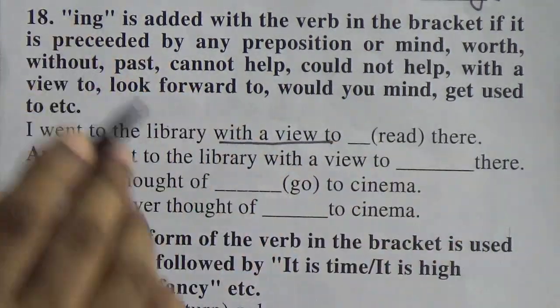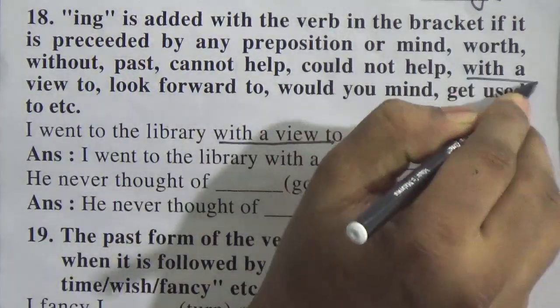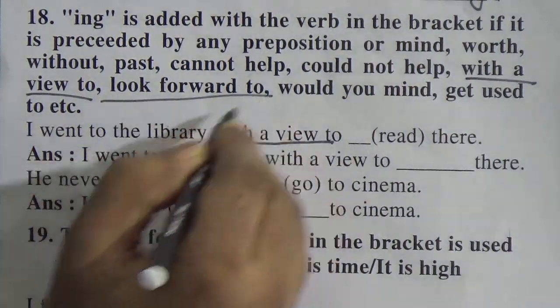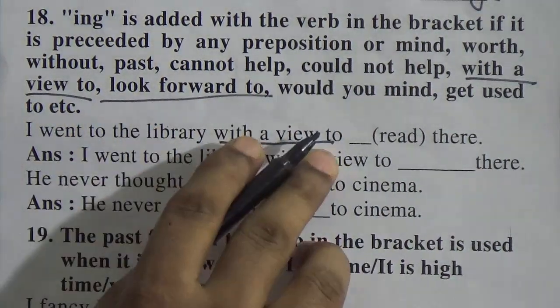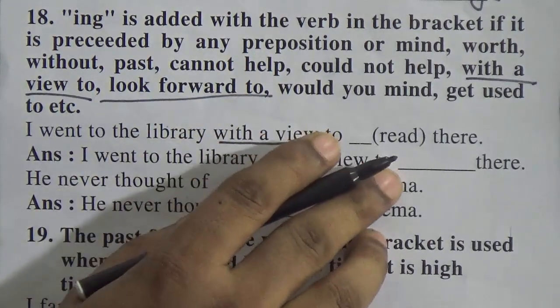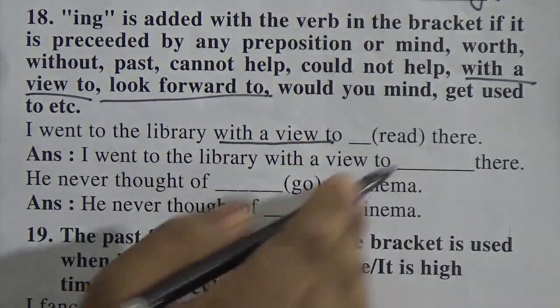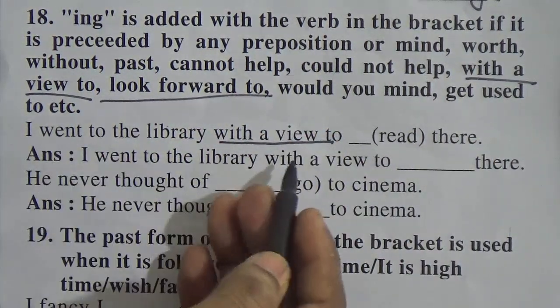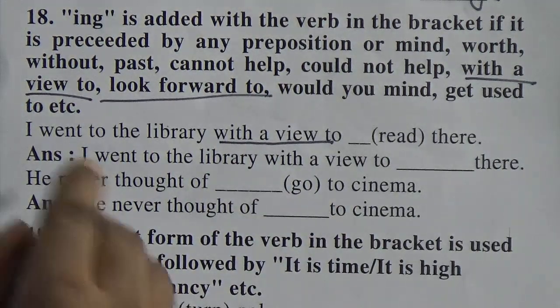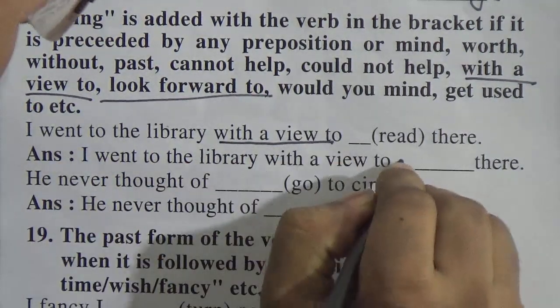Look at two phrases, which are very important here. One is with a view to and the other is look forward to. If only to is used, we use the base form of the verb. But if these phrases come, with a view to or look forward to, we have to make it -ing. So: I went to the library with a view to reading.